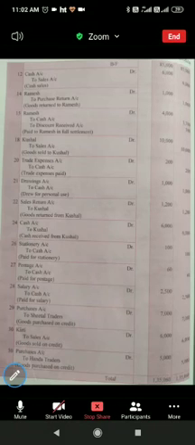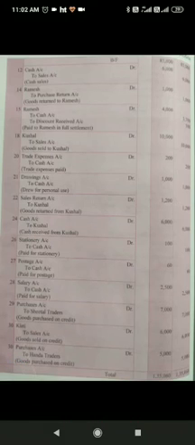After this, next is cash sales. We have done cash sales. Sales means we are selling the goods and we are receiving the cash. Cash account debit to sales account.